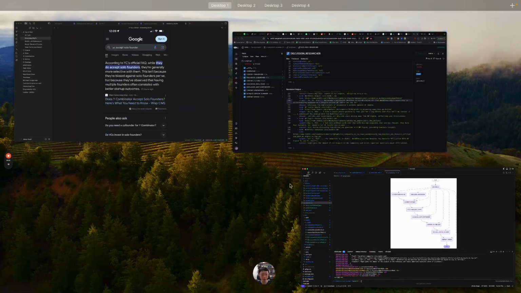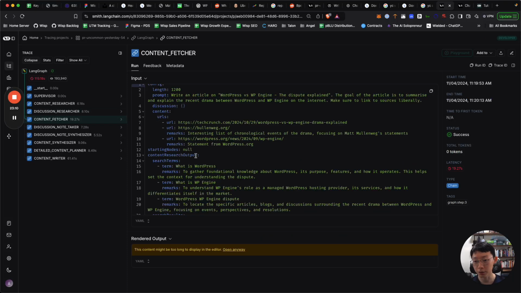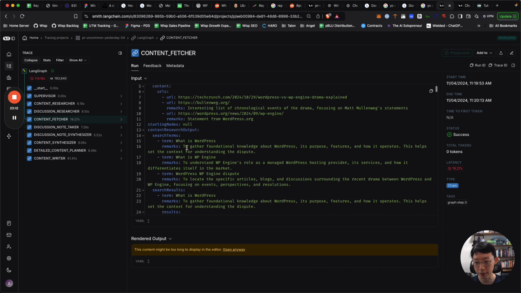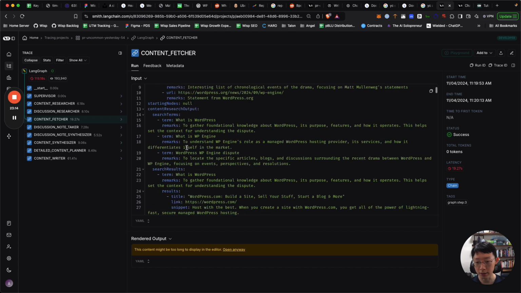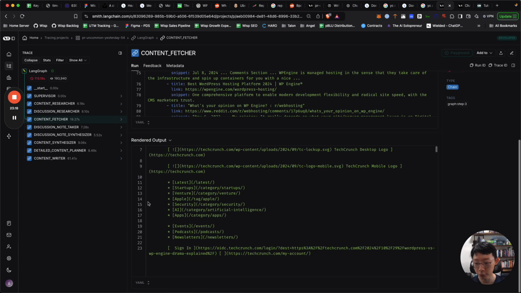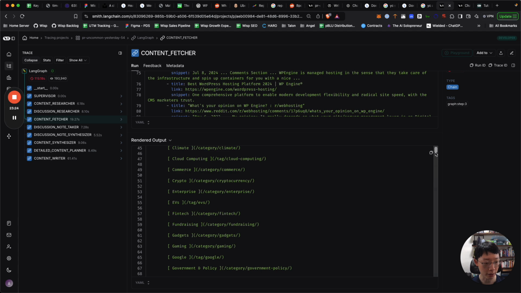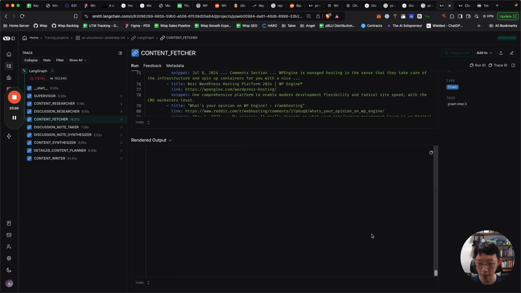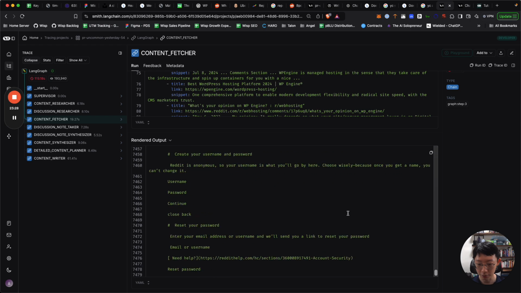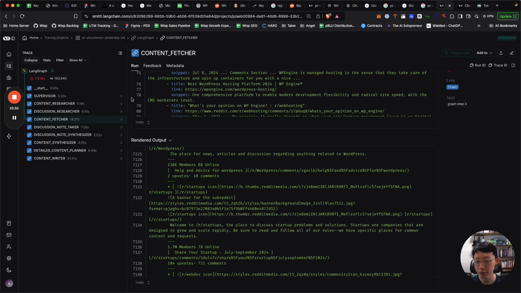So what the content fetcher does is that it will take in the list of URLs. Right now you can see that the state has updated, and then the output looks like this. For each of these, it is actually pulling out the web content. So this is the content from all the different pages. It's just fetching it.